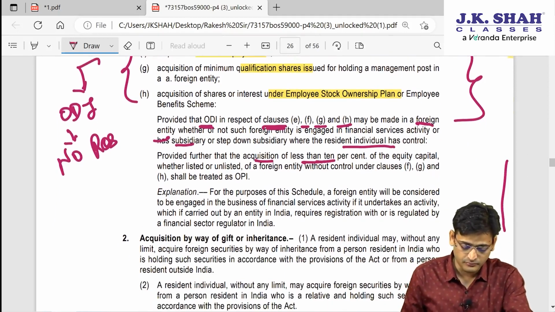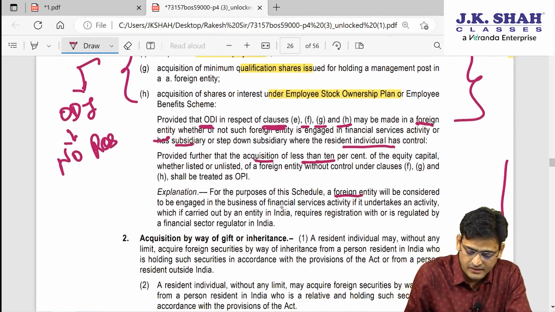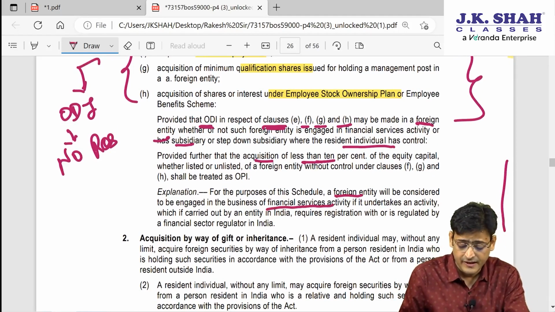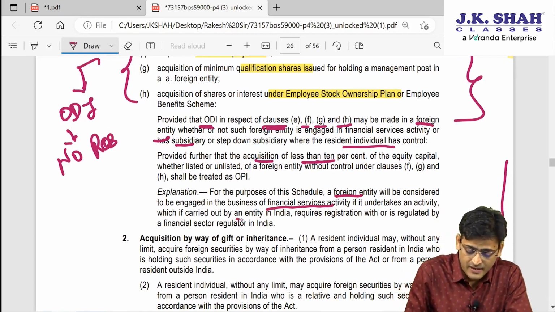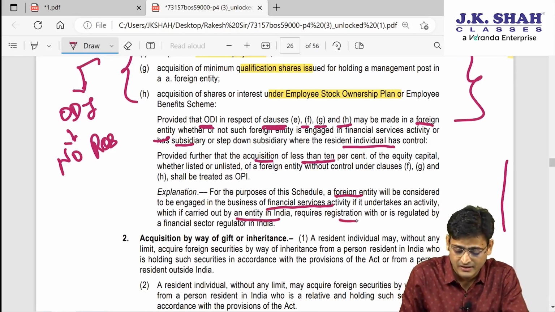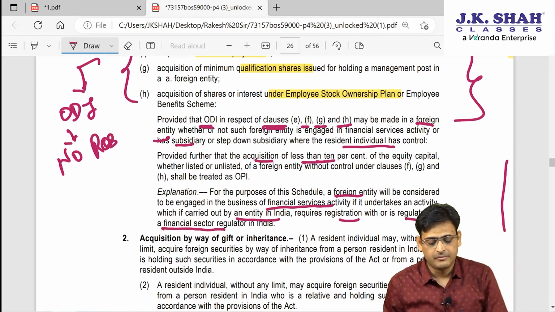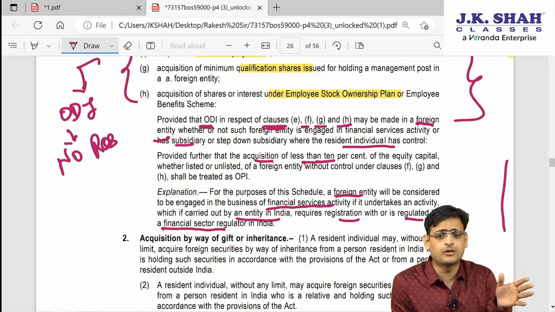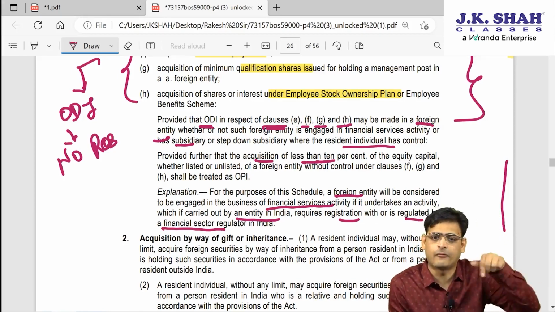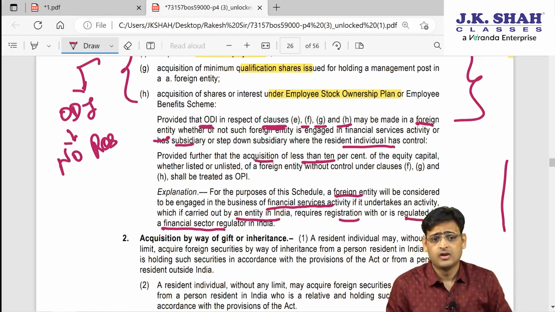And now please understand what they are saying. A foreign entity will be considered as a financial service activity if it undertakes any activity which, if carried out by an entity in India, requires registration with or is regulated by a financial sector regulator in India. Means, if any foreign entity is engaged in some activity which otherwise requires registration as a financial service provider in India, then that foreign entity will be treated as a financial service provider.